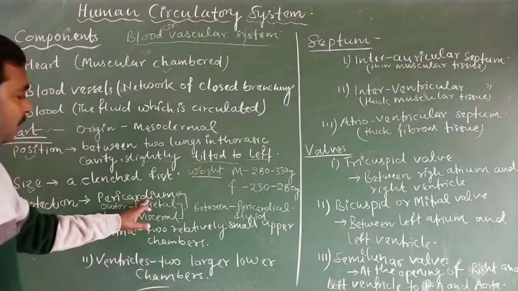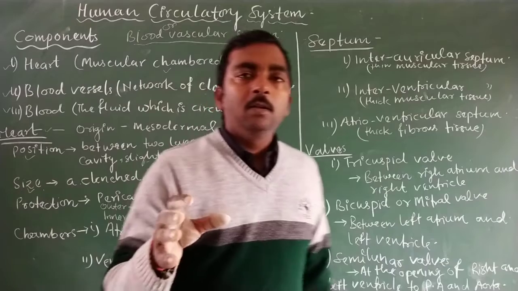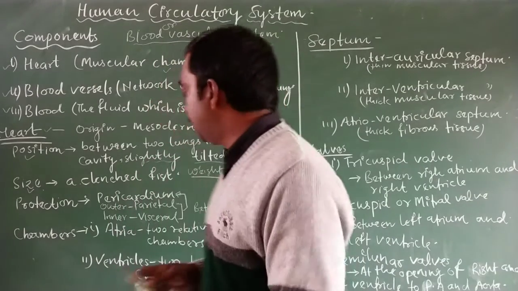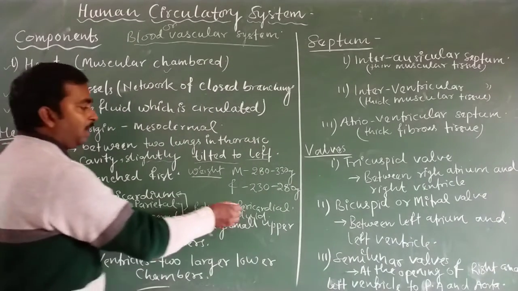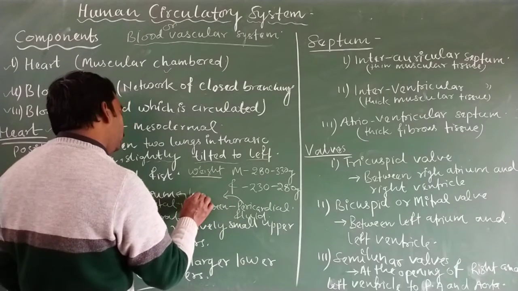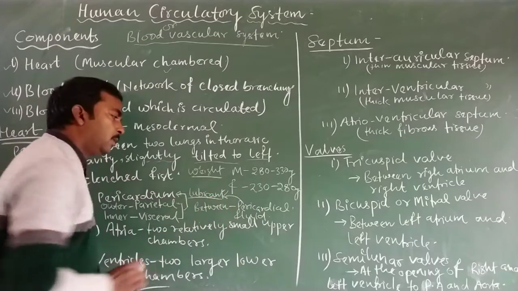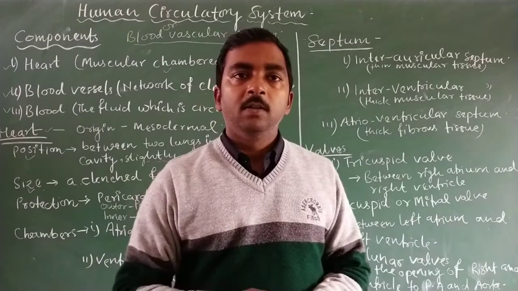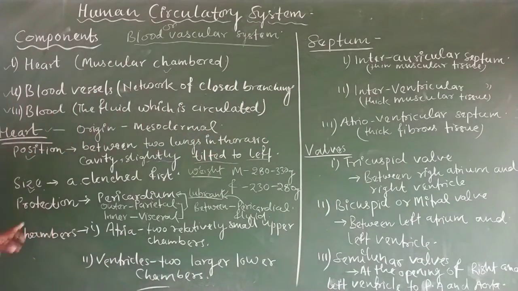So the pericardium along with the pericardial fluid protects the heart from external shock and injury. It absorbs the external shock, and the pericardial fluid also does a special function as a lubricant for the heart. So this is about the protection of the heart.